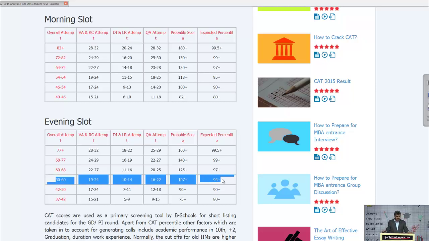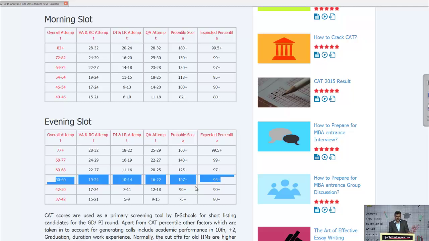So I'll say verbal figures are the same in the first as well as the second slot. So I'll say 19 to 24. DI and LR 10 to 14, so slightly less than the first slot, and QA 16 to 22 overall. This will clear the cutoff for your IIMs.